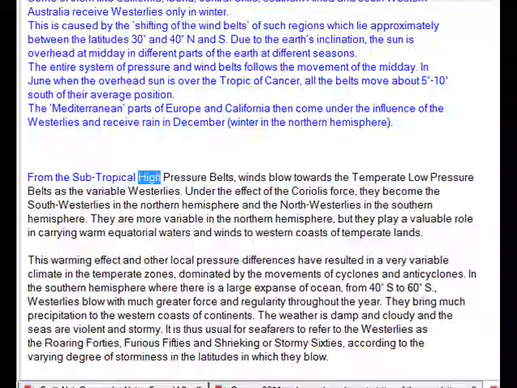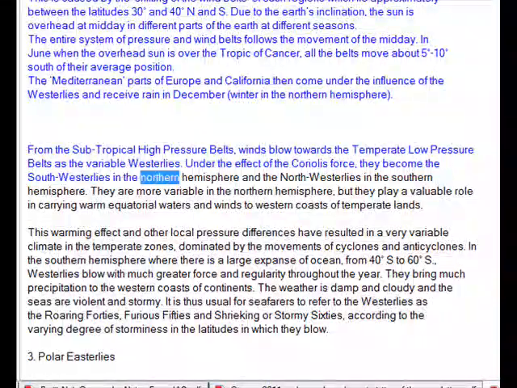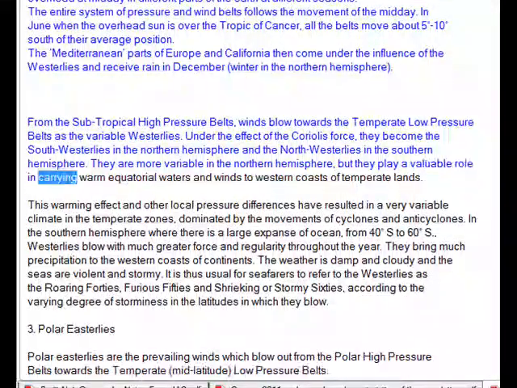winter in the northern hemisphere. From the subtropical high-pressure belts, winds blow towards the temperate low-pressure belts as the variable westerlies. Under the effect of the Coriolis force, they become the southwesterlies in the northern hemisphere and the northwesterlies in the southern hemisphere. They are more variable in the northern hemisphere, but they play a valuable role in carrying warm equatorial waters and winds to western coasts of temperate lands.